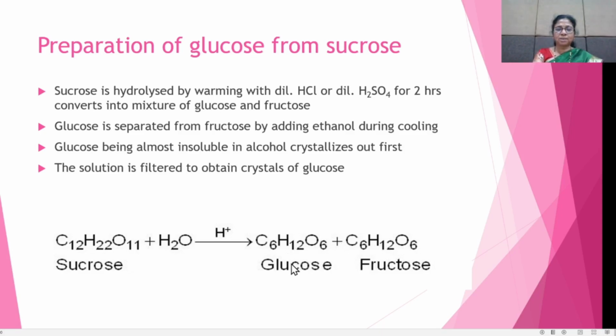Then the solution is filtered to obtain the crystals of glucose. In this way, we prepare glucose from sucrose.